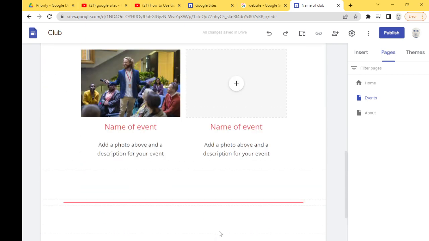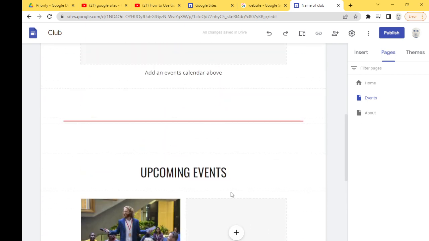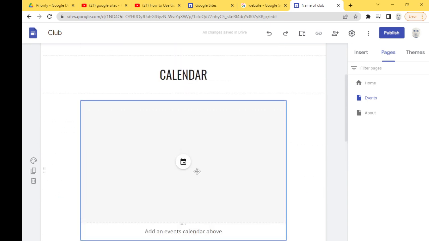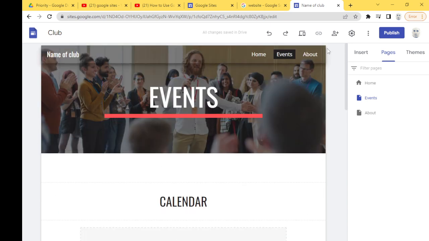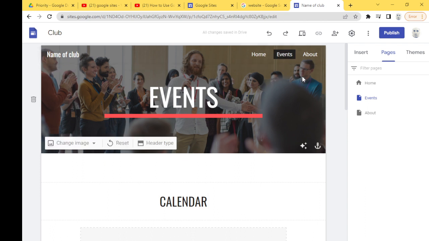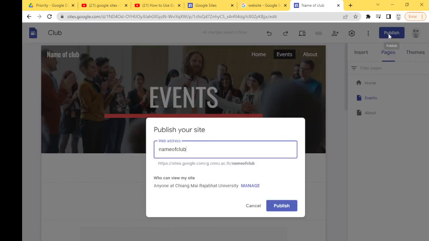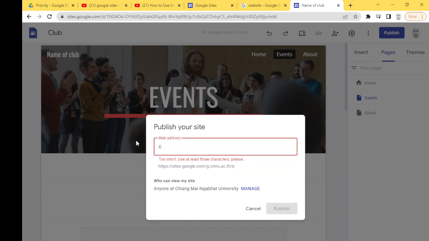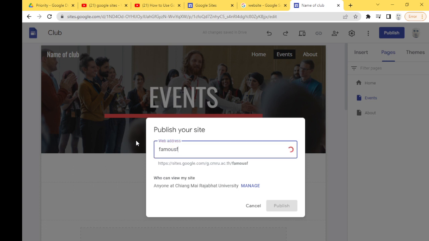Okay, so for example, we're happy with this. Everything looks great. Of course, for your homework, you will change everything. You can change it. You can put your own pictures. You must put your own pictures, etc. But let's imagine that we are done. So you click publish. Web address, name of club. Okay, I will put famous 5.